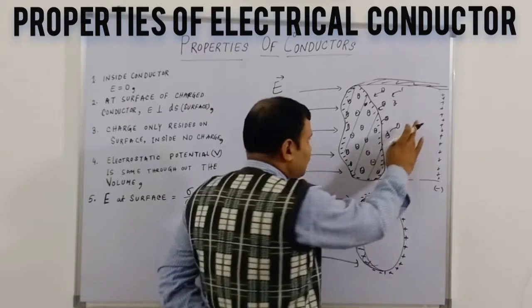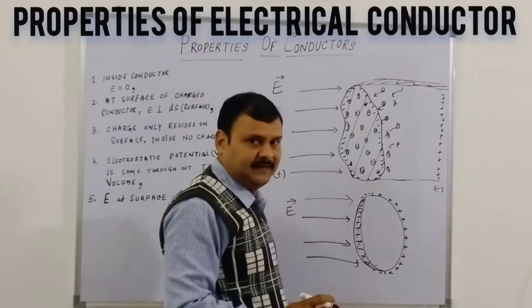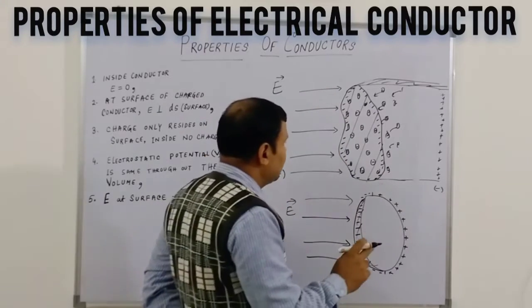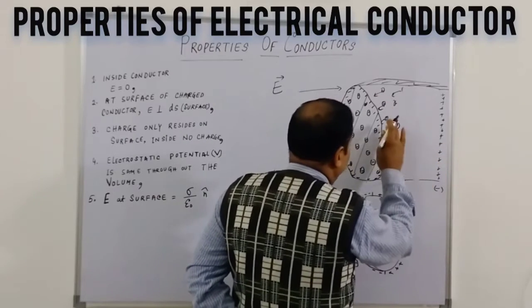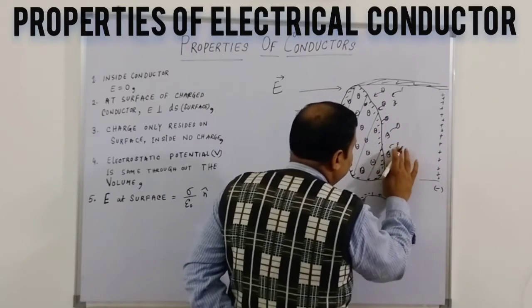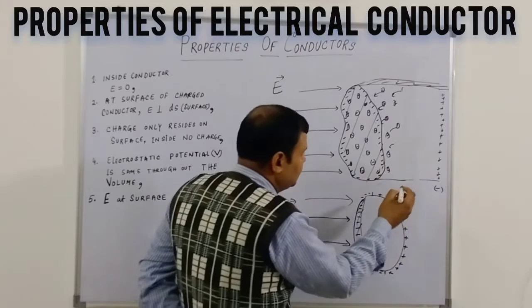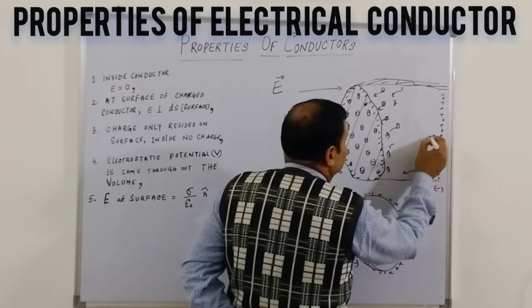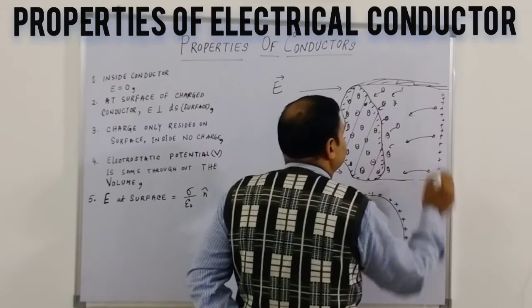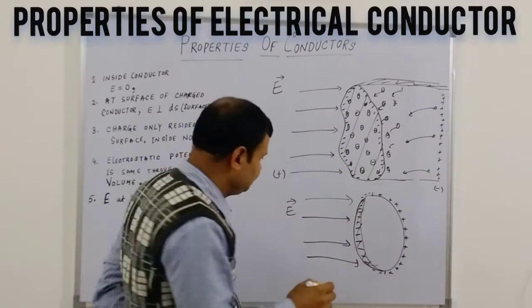Now suppose this electrical field has some potential, maybe 5 volt, or 10 volt, or 100 volt. After moving slowly, some electrons will move here, so some gradient will initially start generating.